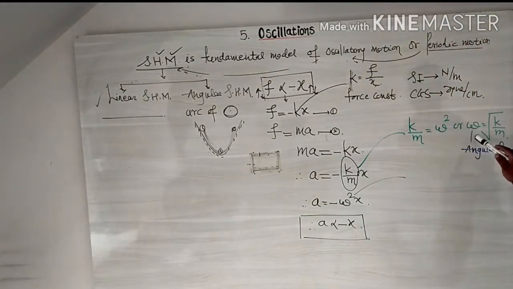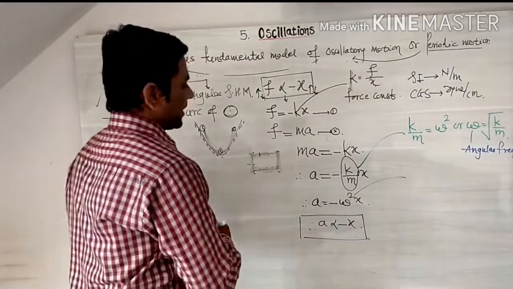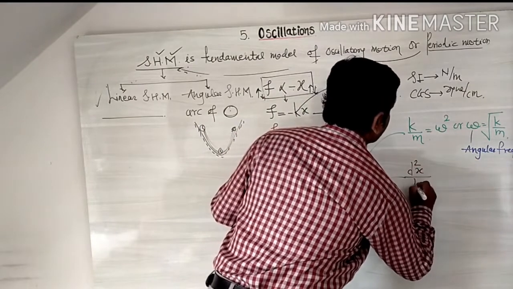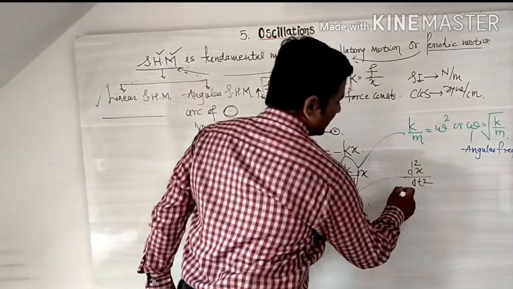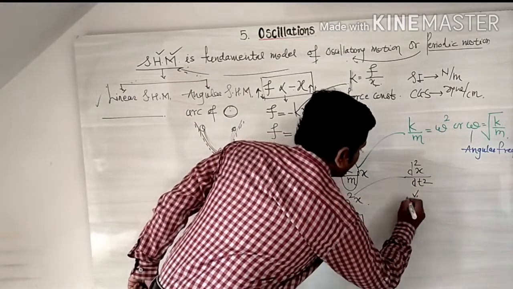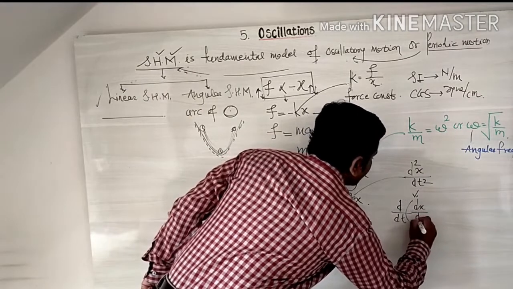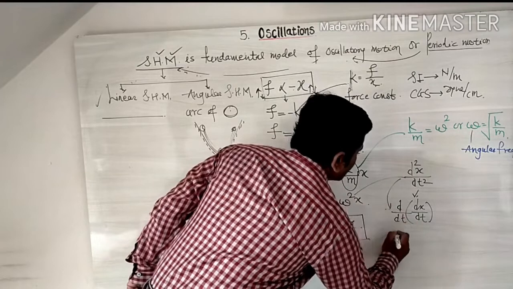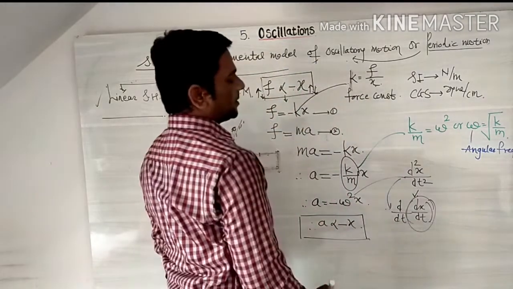Because omega is the angular frequency, which we prove by dimensional analysis. Acceleration is written in terms of d square x by dt square, that is, the double derivative of displacement. Why write it this way? Because it is d by dt of dx over dt. We know that the change in displacement with respect to time is velocity.